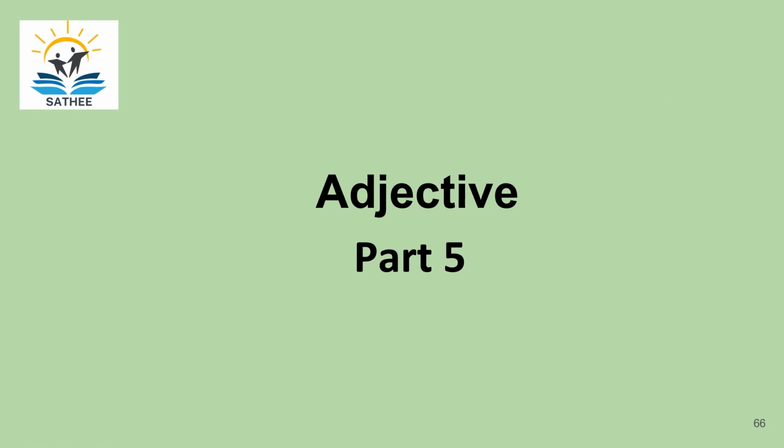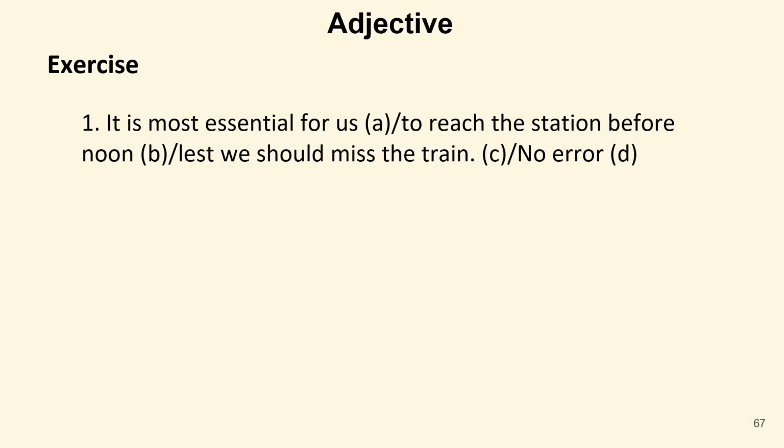In this session, we'll discuss part 5 of chapter Adjective. We'll practice some questions based on adjectives, the concepts which we have already learnt in earlier parts. So let's practice, let's begin with the session. In this session, we'll see an exercise of spotting errors that you might overcome in your exam. You will be given a sentence of which some parts are divided. Now you have to select that part that contains the error.